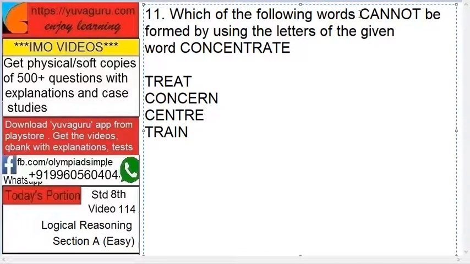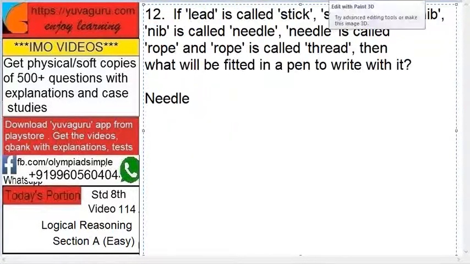Which of the following words cannot be formed using the letters of the given word concentrate? Which of these cannot be formed? See here, very simple. You have to see one by one. What all alphabets are here in this and in this. You will see that train is such a word which cannot be formed. Why? Because there is no I in concentrate. So that is the answer.